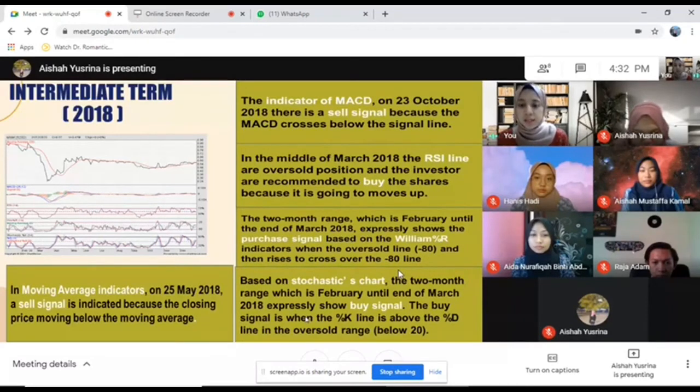The next is the 2-month range, February until the end of March 2018, which expressly shows a purchase signal based on the Williams %R indicator when the line is oversold at -80 and rises to over the -80 line. Lastly, based on the stochastic chart, the same 2-month range, February until the end of March 2018, shows a buy signal when the %K line is above the %D line in the oversold range below 20. Next.